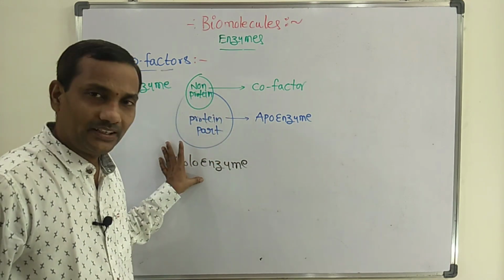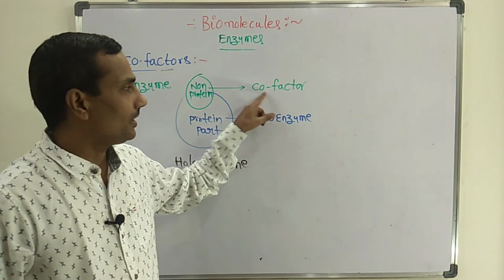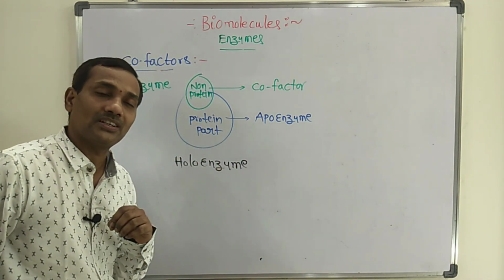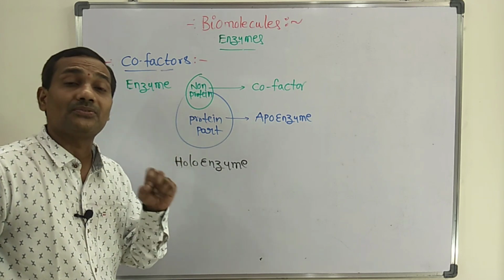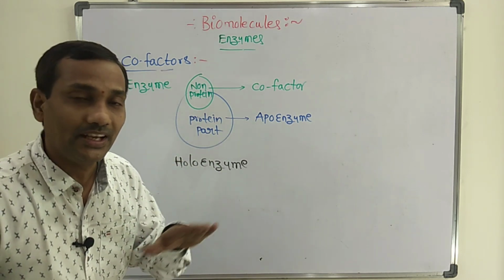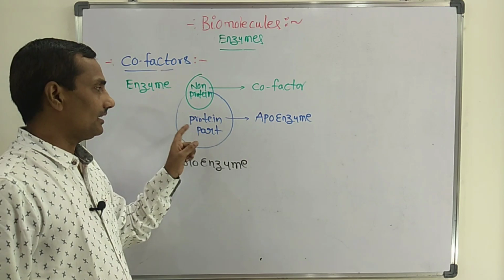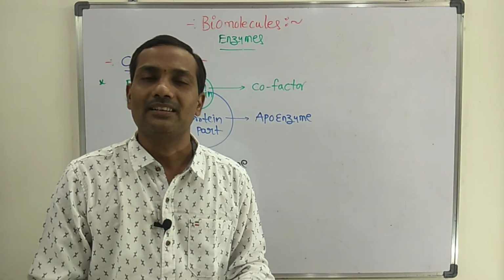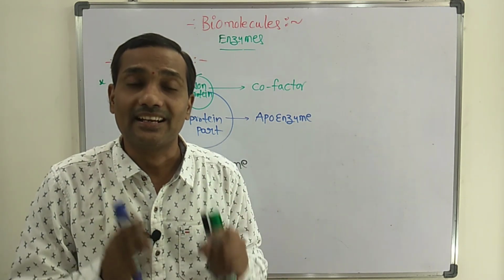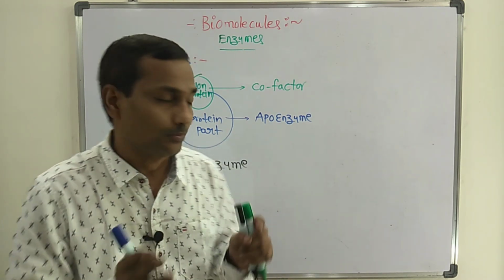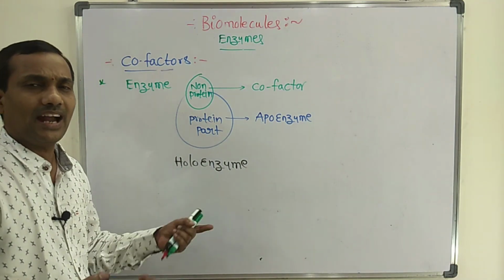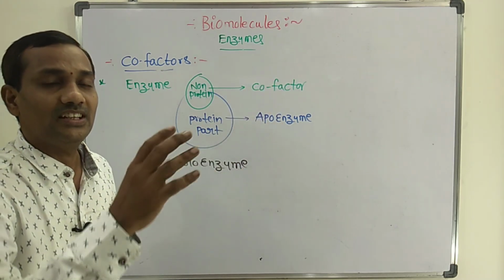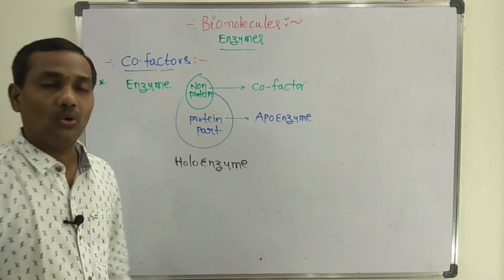Whenever the complete enzyme consists of the non-protein part, the cofactor, only then can the enzyme perform its function. Catalytic activity will be there for the enzyme if it consists of cofactor. Without cofactor, the catalytic activity is lost by the complete holoenzyme. You can't find catalytic activity if the non-protein part is not associated with the holoenzyme.